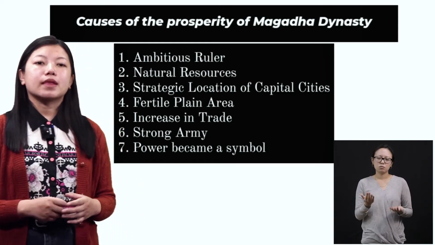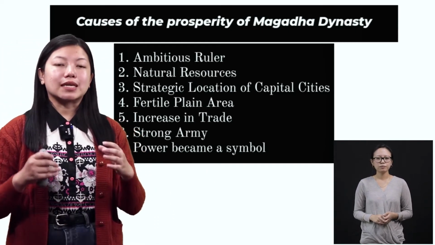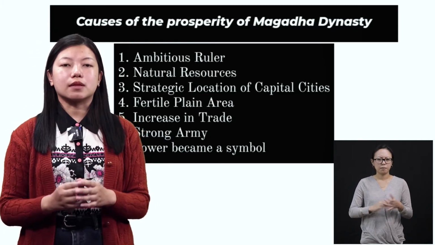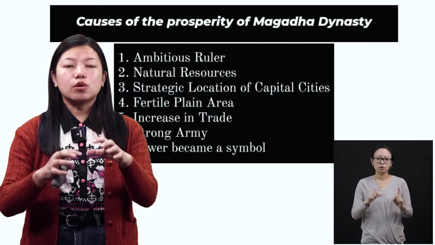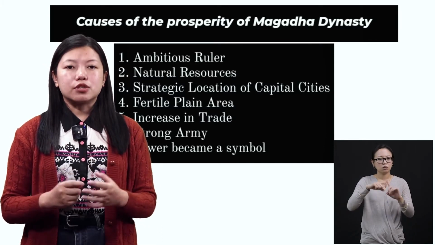All right. Then power became a symbol. So for the kings, their main motive, their main goal was to get power, was to control the other kingdoms. So that was a very strong ambition for them, okay.